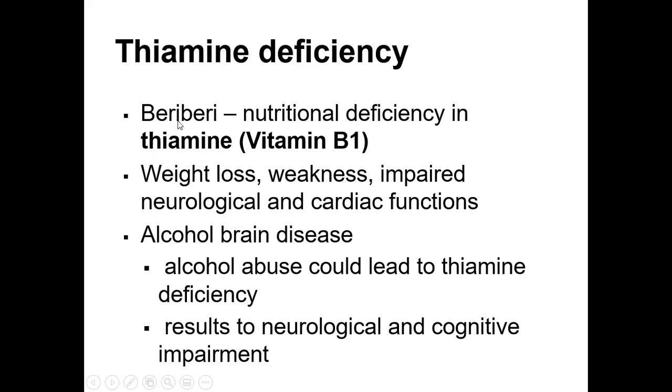So, ano ba ang characteristics ng isang tao na may beriberi? You have weight loss, weakness, impaired neurological and cardiac functions. So, napakapayat ng taong may beriberi.